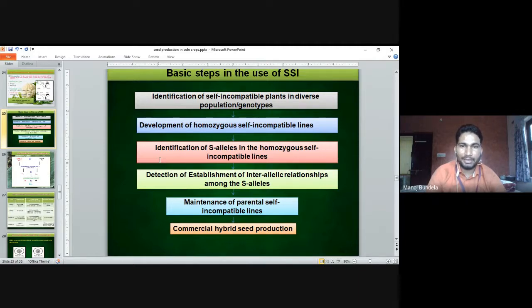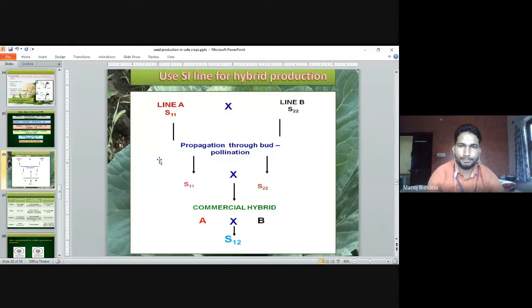Next is identification of S alleles in the homozygous self-incompatible lines, so the sterile alleles we have to identify. Then establishment of interallelic relationships among the S alleles. Then maintenance of the parental self-incompatible lines, and then commercial hybrid seed production. So these are the basic steps for the development of self-incompatible lines for hybrid seed production.